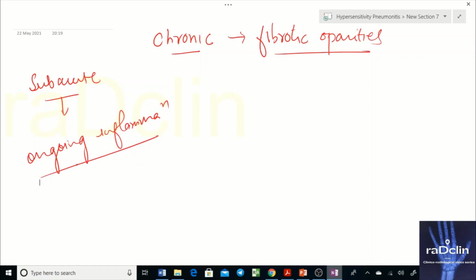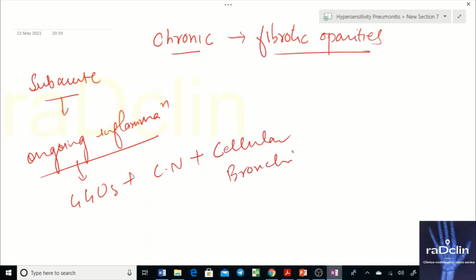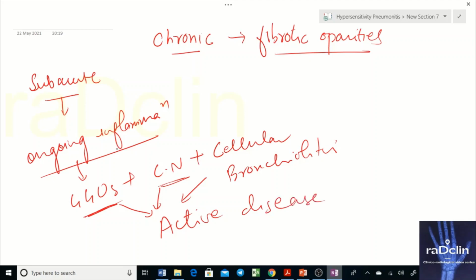And when you have ongoing inflammation, you have GGOs, you have centrilobular nodules, and you have cellular bronchiolitis. These are features of ongoing inflammation. So GGOs and centrilobular nodules, what do these features suggest? They suggest active disease, or ongoing inflammation.